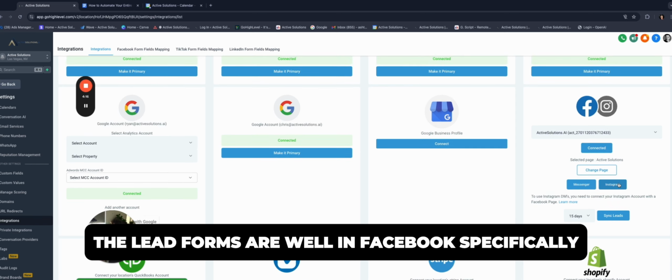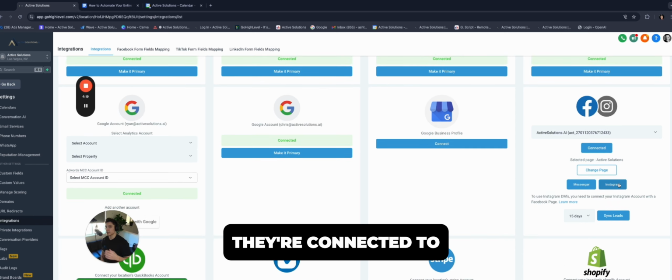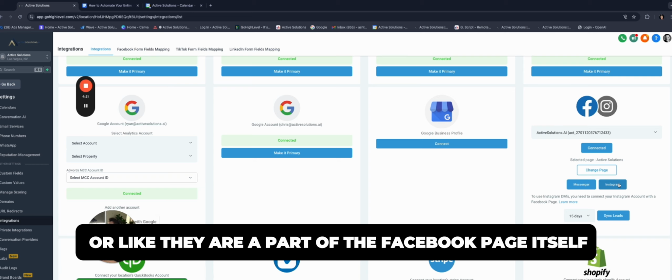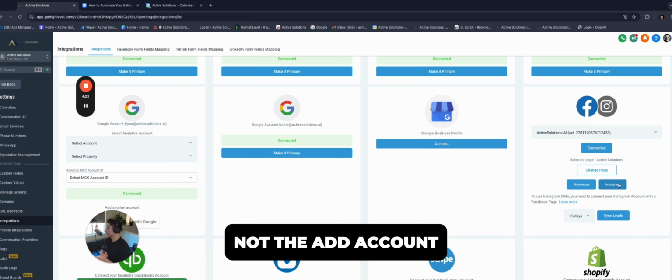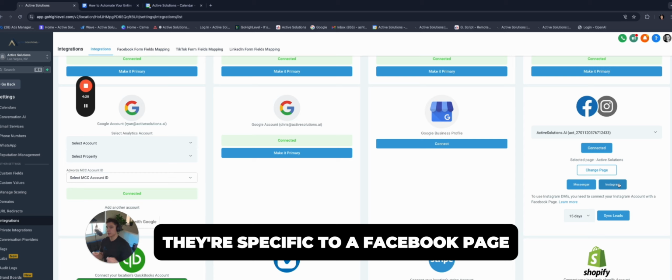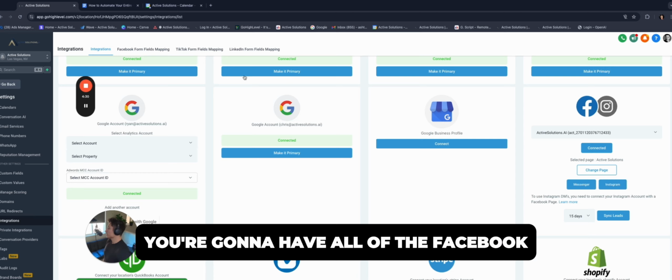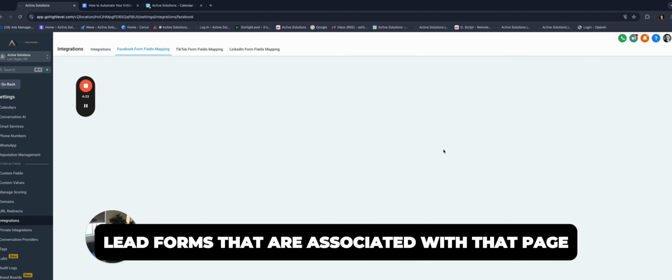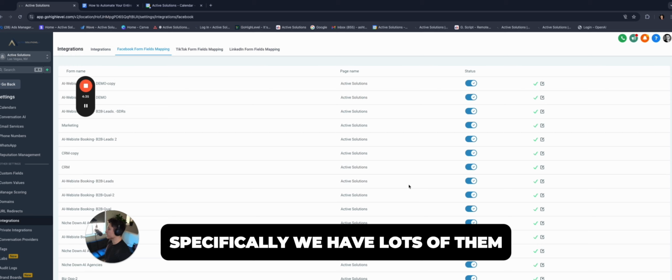The lead forms, in Facebook specifically, are a part of the Facebook page itself, not the ad account. A lot of people think that they're connected to the ad account. They're not. They're specific to a Facebook page. So once you select the page, you're going to have all of the Facebook lead forms that are associated with that page specifically. We have lots of them.